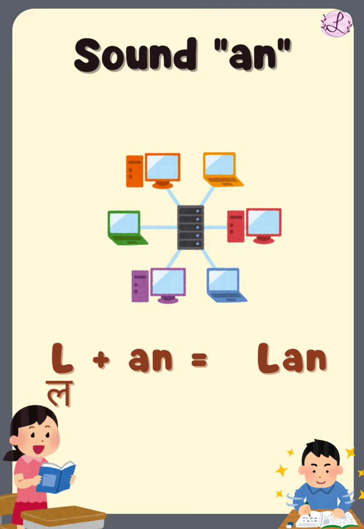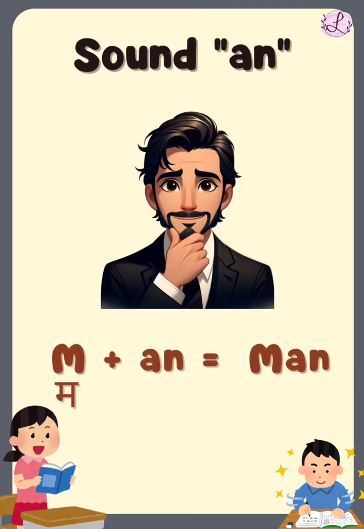F. Phonetic sound of F is F. F and fan. F and fan. L. Phonetic sound of L is L. L and lan. L and lan. M. Phonetic sound of M is M. M and man. M and man.